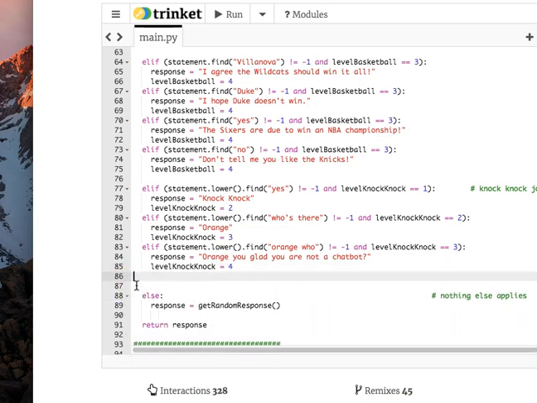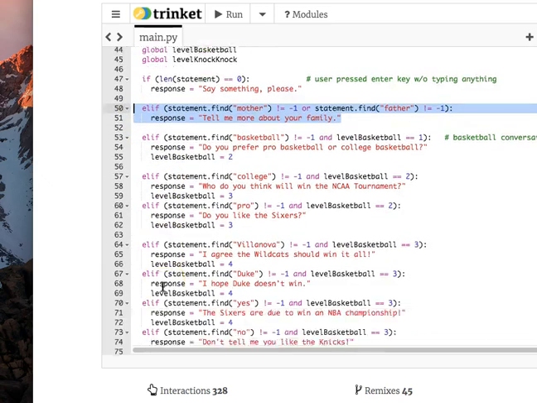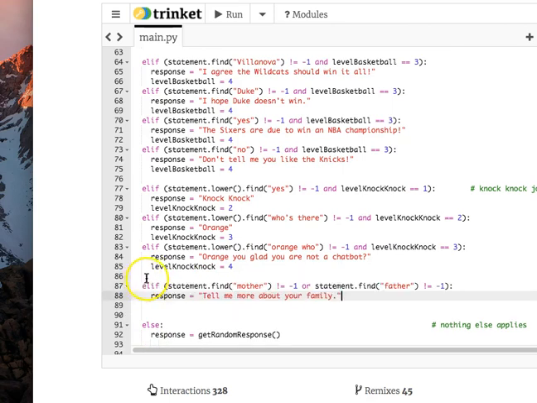So probably to begin this project from this demo, you're going to stick with something where they say one simple keyword, like mother. And you might even ignore the or. So you might copy and paste this elif, come down here, and right before the else, make room, maybe put a blank line in there for some separation, and change the keyword to like parakeet, because maybe your topic is birds. Dial it back to take away the or, and if somebody, the human, ever says parakeet, you say, I love parakeets too.